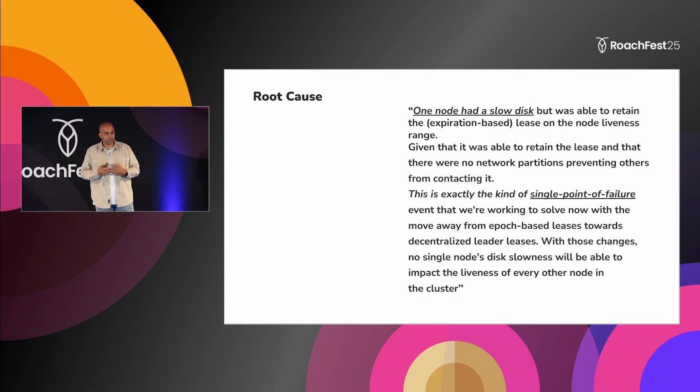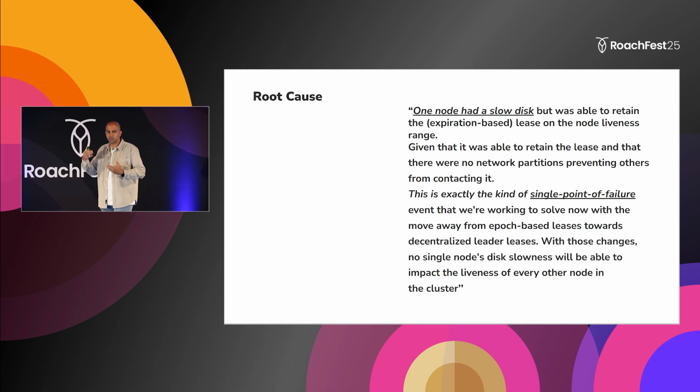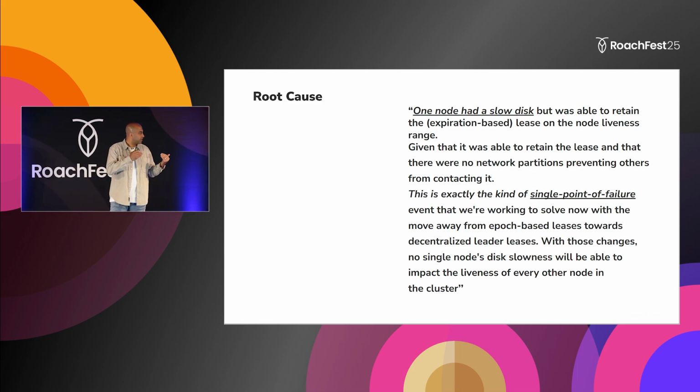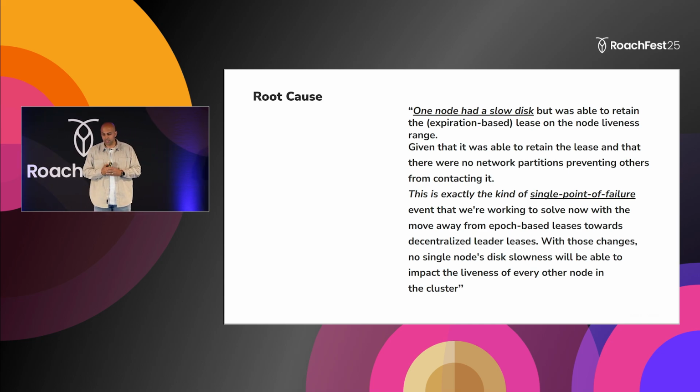When these nodes experience disk stalls, they fail to write this data, and therefore some of the nodes can be declared as not live. It impacted our SLOs quite significantly, both reads, writes, latency, success rates, everything.